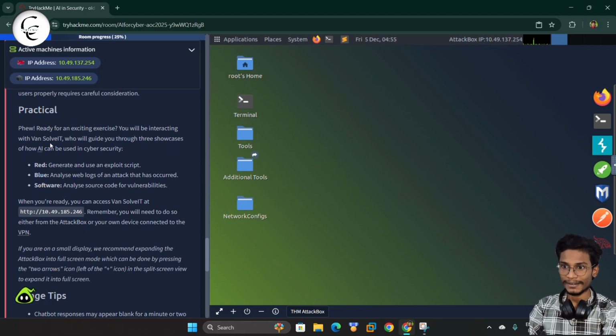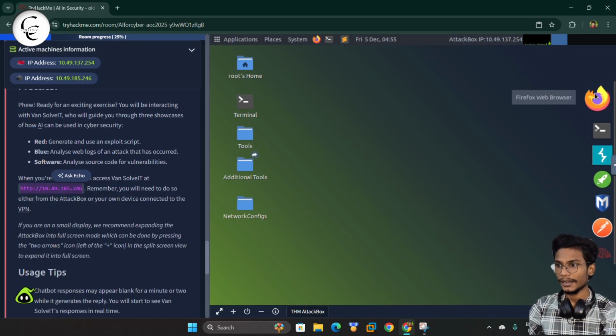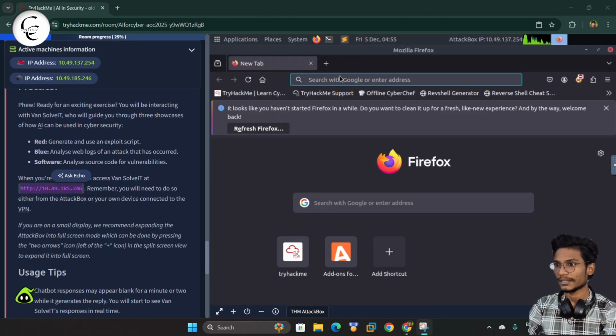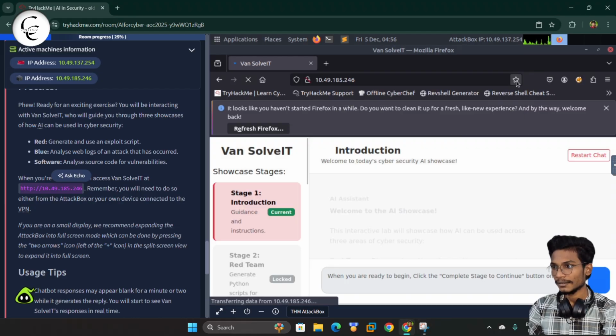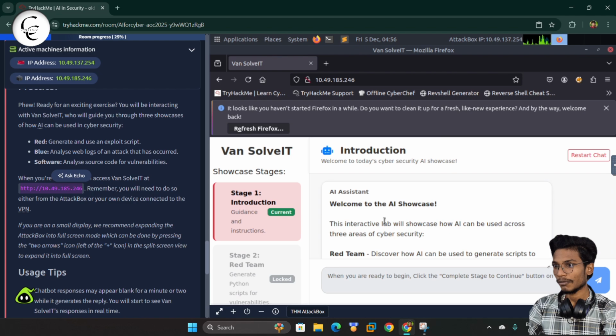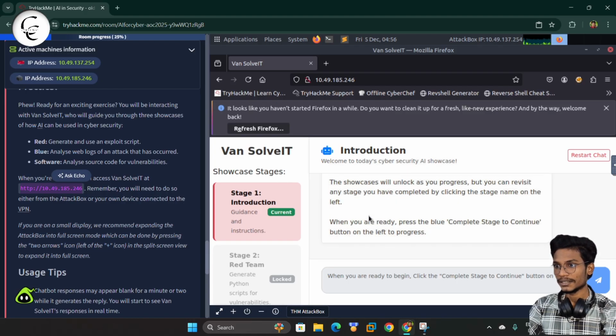Here we can do a practical task. So simply here we have to copy this URL and we can open Firefox, and here we'll simply paste that and give an enter. So guys, here you can see this is the Van Solve IT AI, that is the TBFC's new AI assistant. So here we will use this AI.